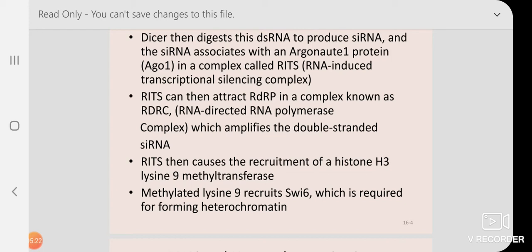Dicer cuts the double-stranded RNA into small RNA that we call siRNA. This small piece will go and bind, and with the help of polymerase, it will again make a full-length double-stranded RNA that will again be a target of Dicer and produce many siRNAs. This second point is the amplification of siRNA.